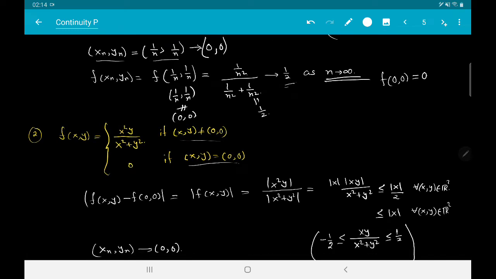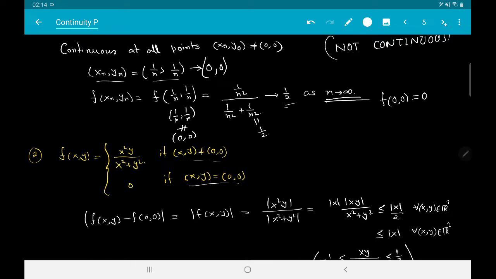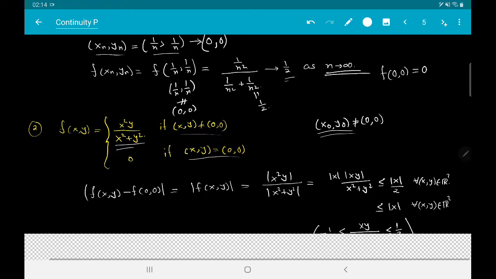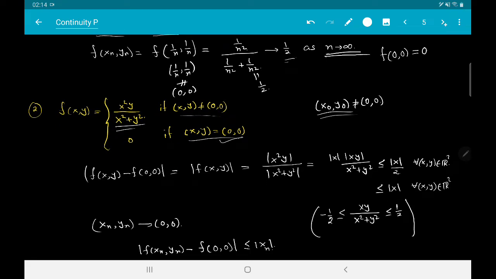Then by the same argument as above, if I take any point (x0,y0) which is not equal to (0,0), this function is continuous. So no need to check, because this is a bivariate rational function, and at such a point the denominator does not vanish. So what happens if we consider the point (x0,y0) to be equal to (0,0)?